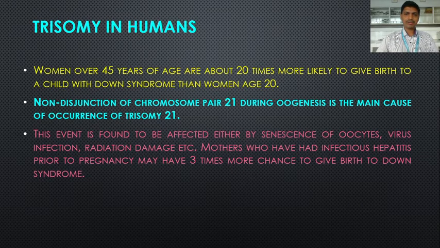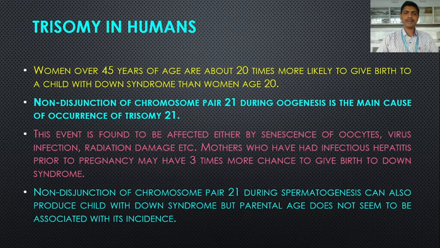So Down syndrome occurs in women because of these reasons.